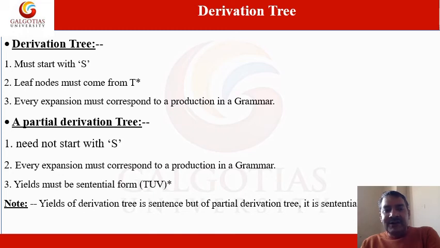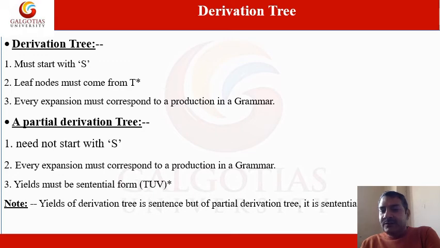But what about the partial derivation tree? It is not mandatory that the partial derivation tree will start from the start node or S node. Every expansion must correspond to a production in a grammar. This point is the same as what we have studied in the derivation tree. The derivation tree's third point and the partial derivation tree's second point are the same. Every expansion must correspond to a production in a grammar. Yields must be sentential form.